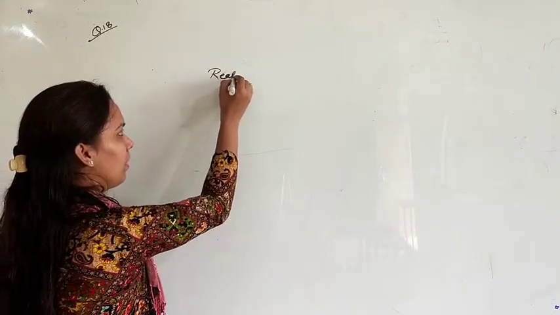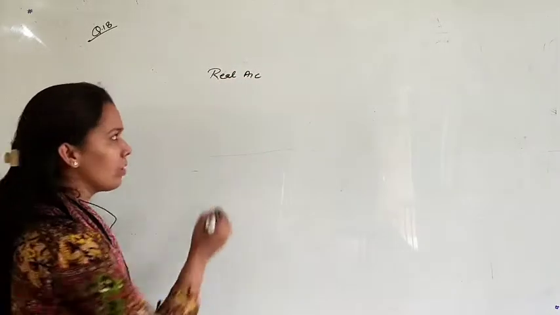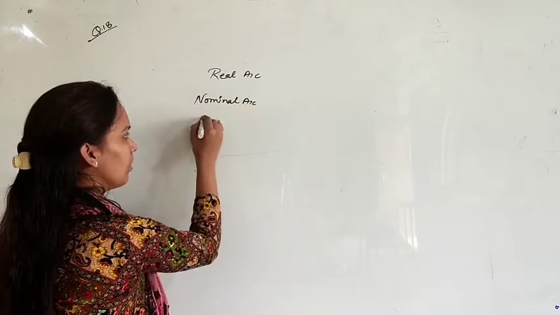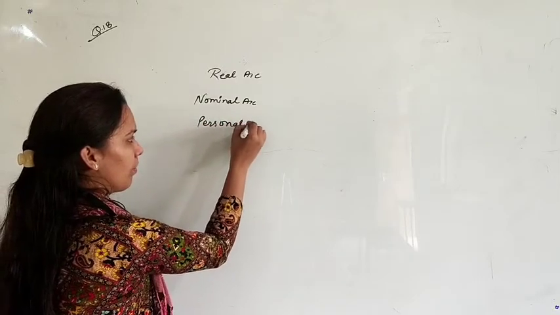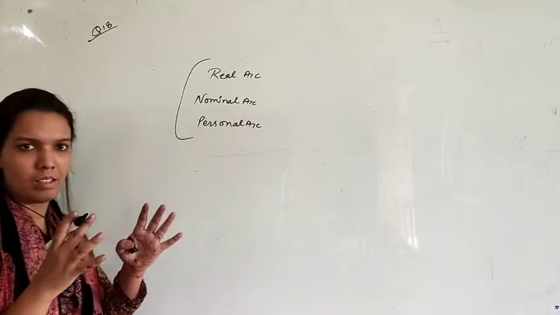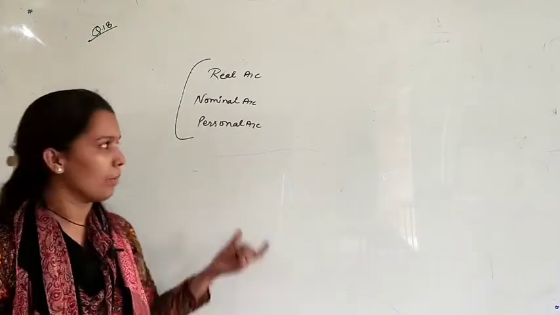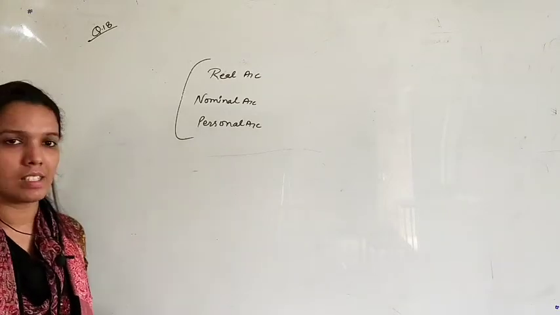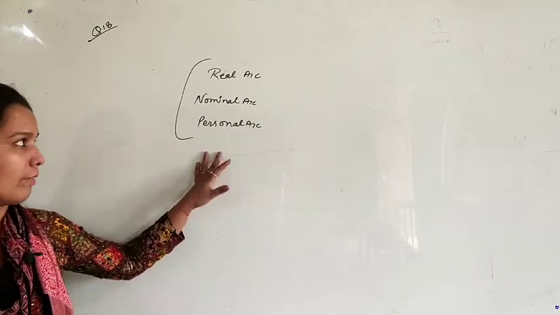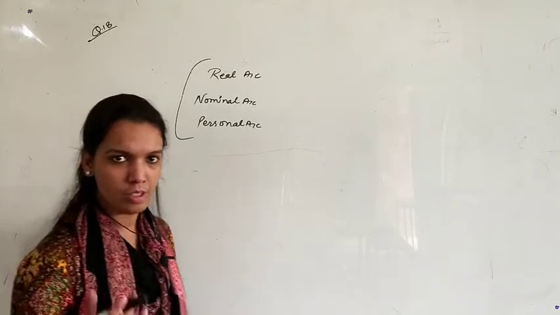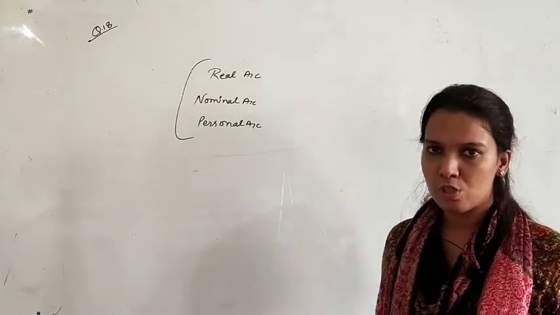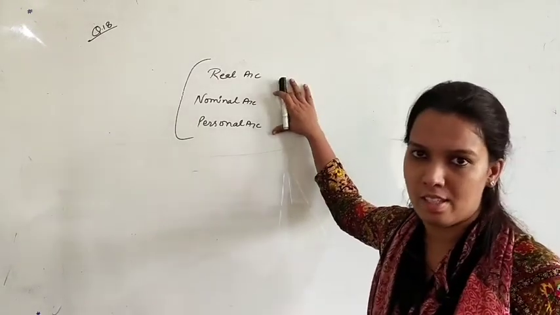That will be real account, nominal account and personal account. These three are very important for you. I am discussing here very briefly now, because in the next two chapters we will discuss these points in explanation. So I am telling you only briefly what these are. These are the types of account: real account, nominal account and personal account. All the accounts will be classified under these three heads.